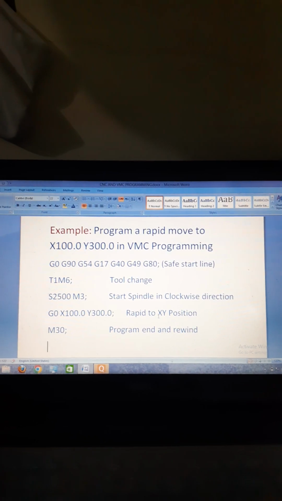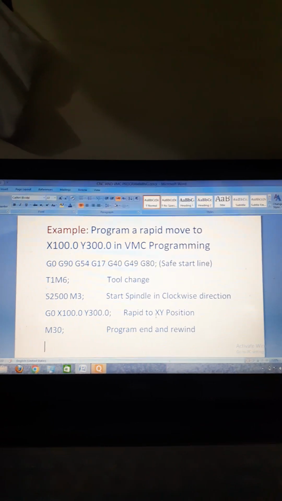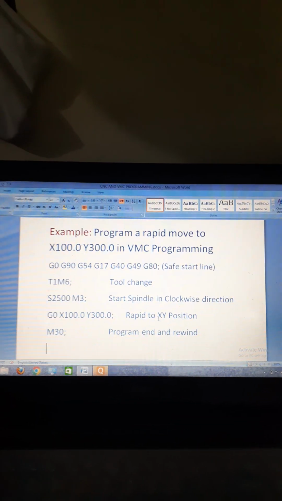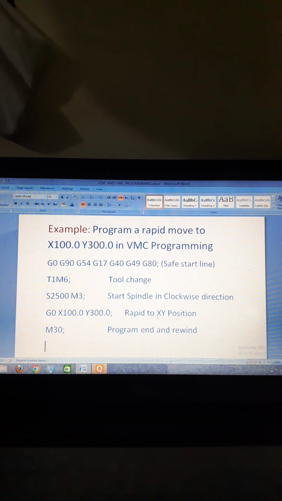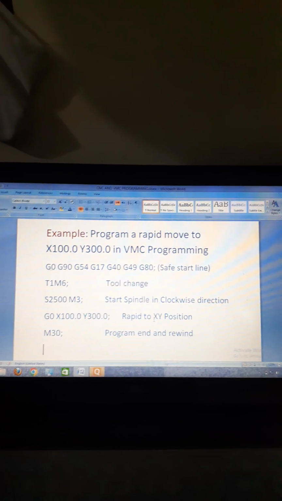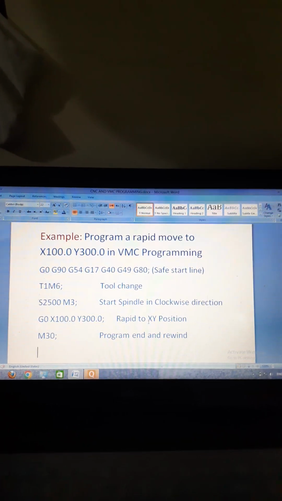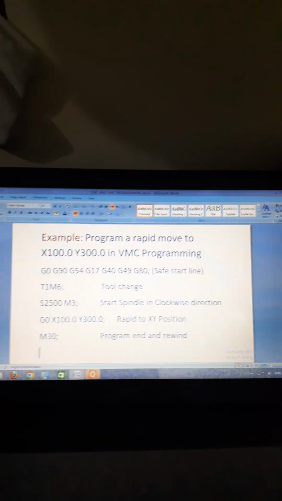Example, program a rapid move to distance X 100 mm, distance Y 300 mm in VMC programming. This move we are doing in VMC programming.